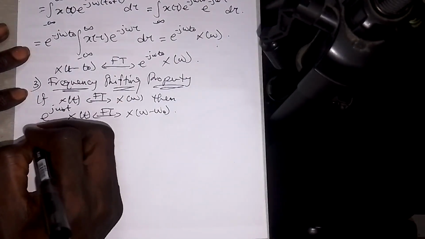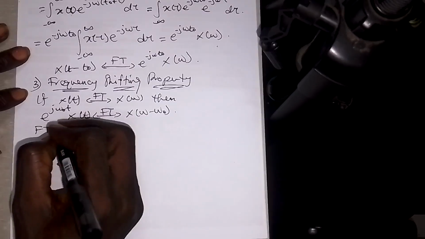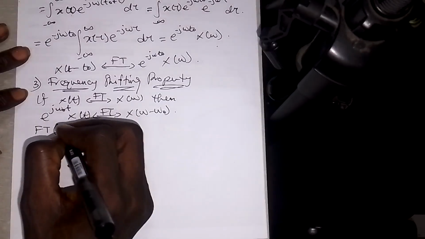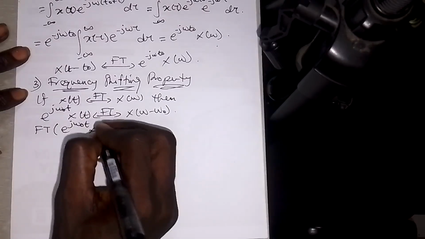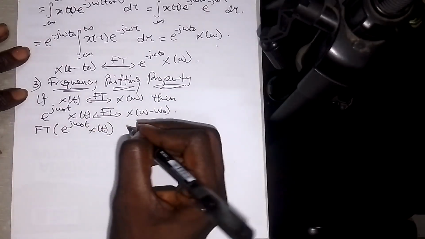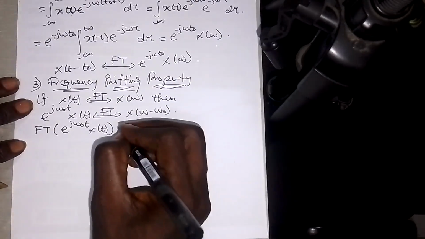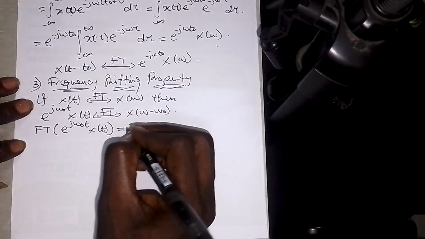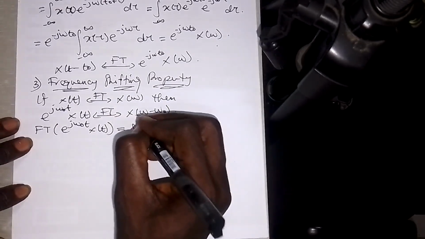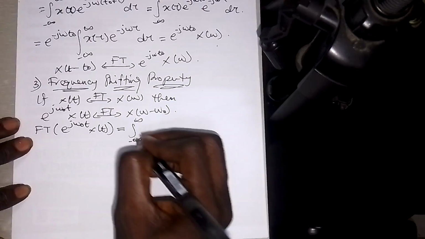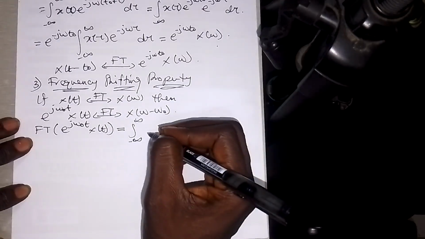So this means that the Fourier transform of e to the j omega naught t into x of t will be equal to the integral from minus infinity to infinity. We just put down the Fourier transform formula.